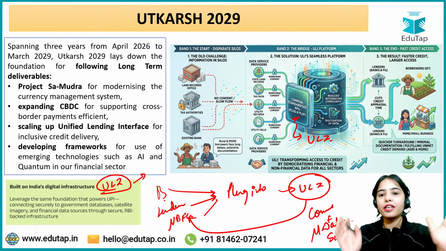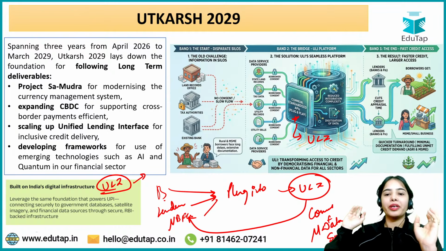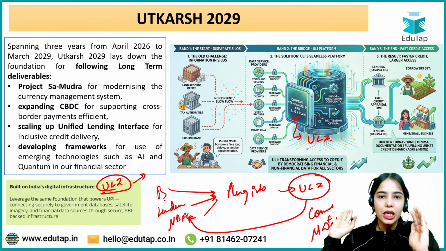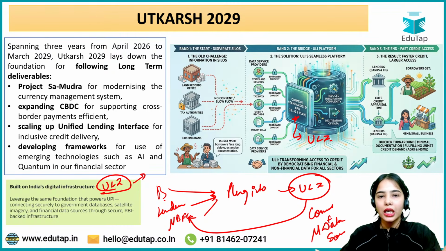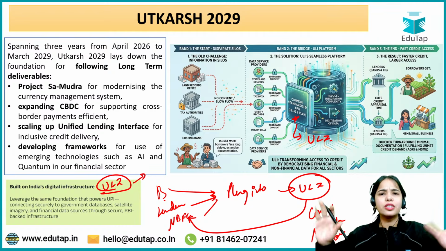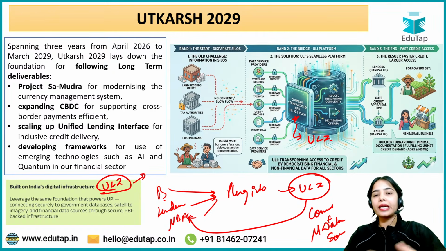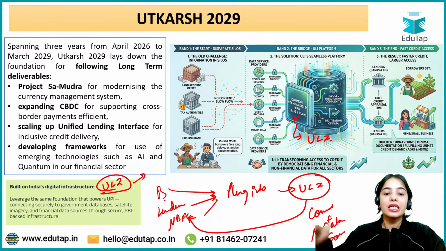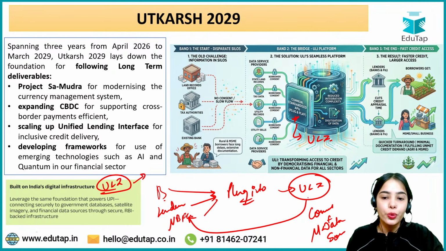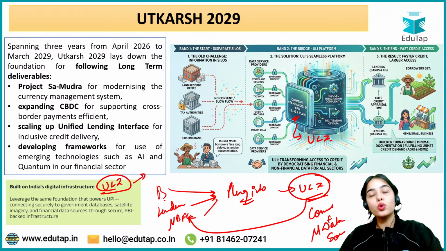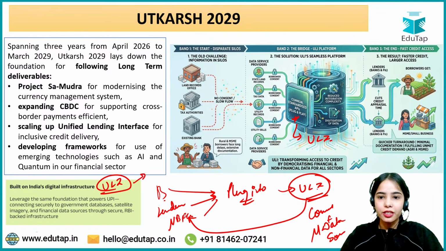So rather than connecting with the state land record department, the tax department, the utility records, the telephone department, and so many other departments, or rather than connecting with so many financial institutions, the banks, the NBFCs, they just have to plug into the ULI, which is already connected to multiple data sources. So this is the plug and play model.